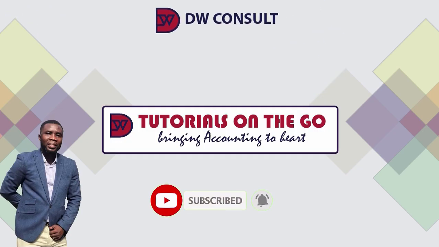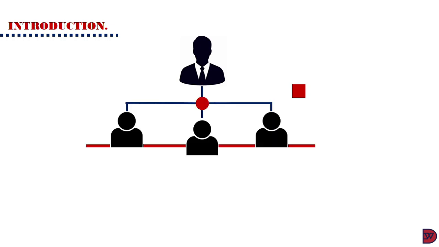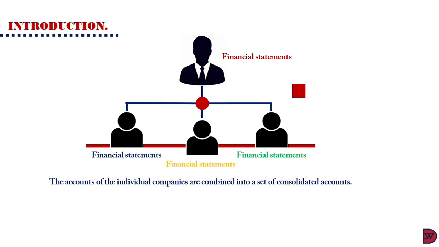Now, to this episode's lecture, Group Account. For a while, we've been studying the accounts of an entity with respect to its activity. So today, we are going to learn about a situation whereby one entity owns shares in another entity, or a number of them. A number of companies controlled by an entity of shareholders is termed a group. Each entity in the group is legally distinct. However, the shareholders will be interested in the combined performance of the group. Therefore, a single set of financial statements is needed to combine the individual accounts of the companies into a set of consolidated accounts.